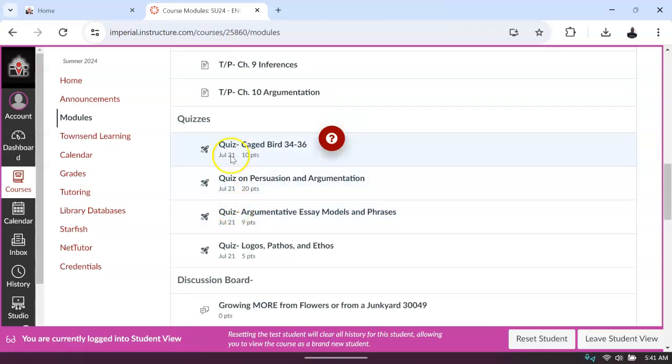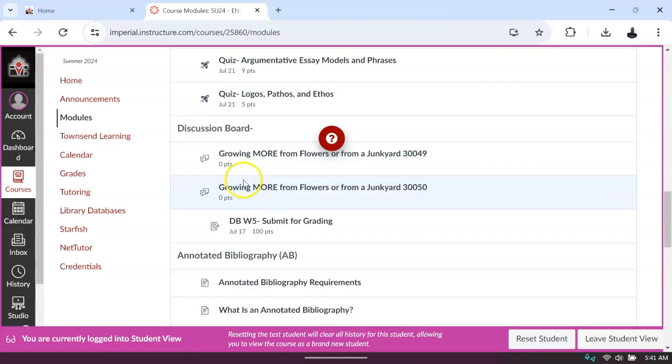Townsend Press, all of these quizzes. Discussion board, obviously Wednesday, July 27th is when the initial discussion board, the formal one, is due, and then the other 4 responses by Sunday.